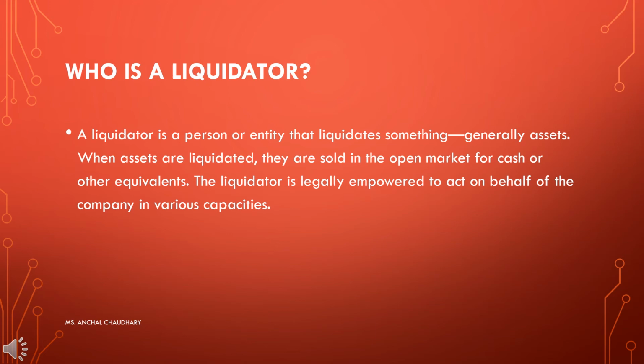Who is a liquidator? A liquidator is a person or entity that liquidates something, generally its assets. When assets are liquidated, they are sold in the open market for cash or other equivalents. The liquidator is generally empowered to act on behalf of the company in various capacities. Basically, a liquidator is appointed during the compulsory winding up. So after passing a special resolution by the court, a liquidator is appointed. All the criteria regarding the appointment of a liquidator are defined by the law.